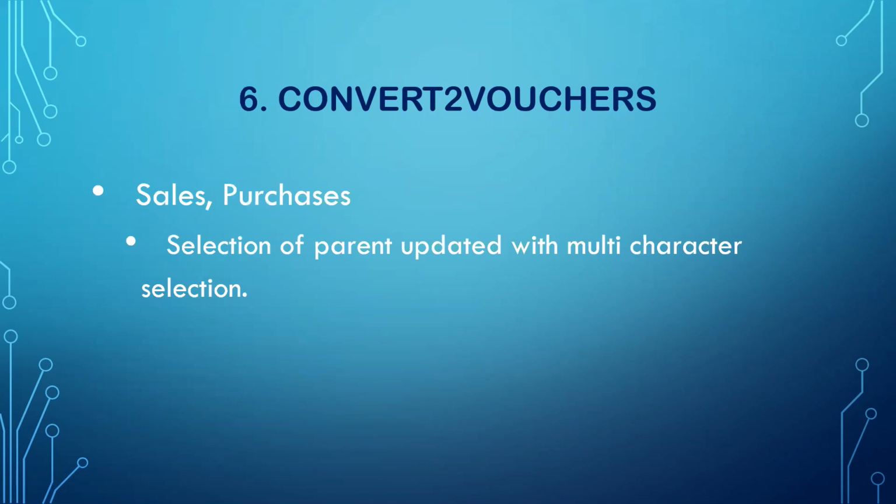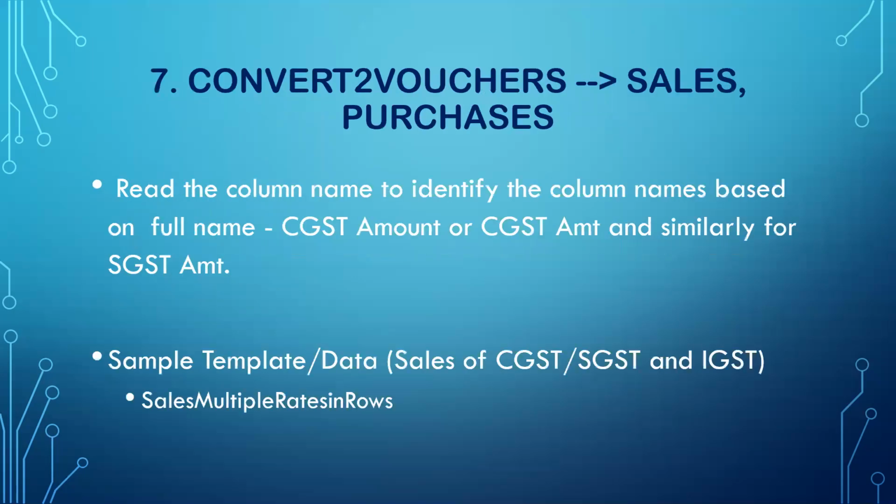Similarly, in sales and purchases, we have added a combo box. Earlier, we had to select individually. Now we have added a combo box with multi-character selection. So when you type, let's say you want CGST, earlier if you just typed C, it would filter by C, and if you typed G, it would go to G. Instead of that, now it will go to CG. So the selection of the ledgers, especially when you connect to Tally, becomes very simple, and you can select the ledgers you want much more quickly.